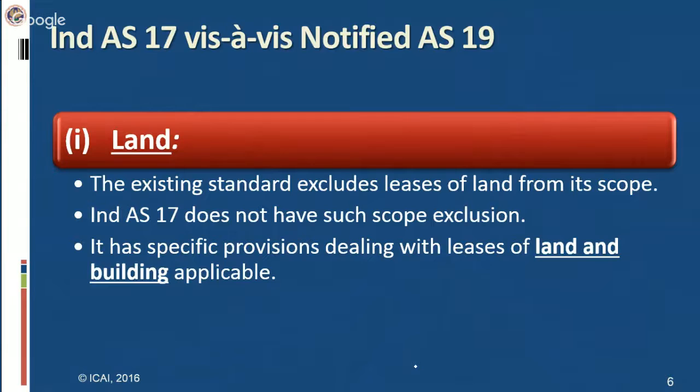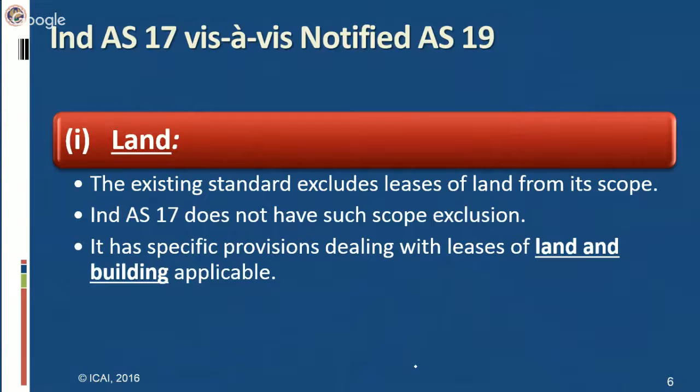It says when leases comprise of land and building, in that situation, what should be the provision? The specific provisions in Ind AS 17 are that when a lease has an element of both land and building, an entity assesses the classification of each element as a finance or as an operating lease. It means if a lease has an element of both land and building, whether the part which is land is operating or finance lease has to be assessed separately or individually from the lease of a building.